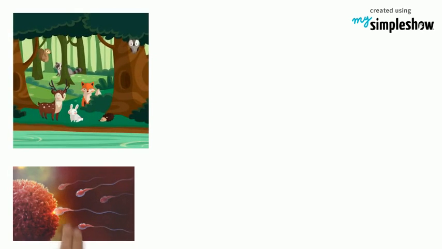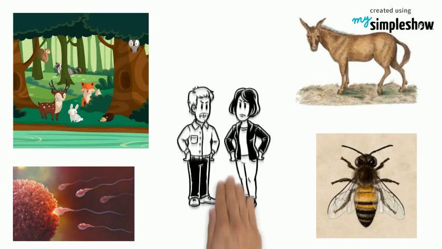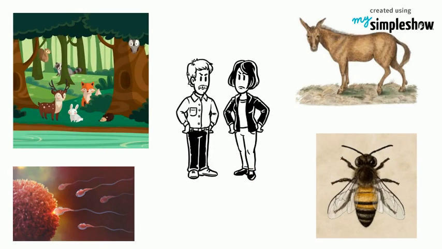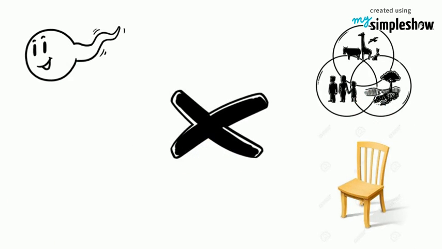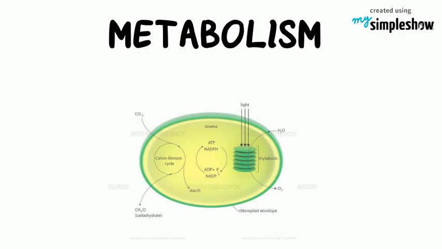Further, there are many organisms which do not reproduce like mules, sterile worker bees, infertile human couples and many more. Hence, reproduction also cannot be an all-inclusive defining characteristic of living organisms. Of course, no non-living object is capable of reproducing or replicating by itself. Another characteristic of life is metabolism.